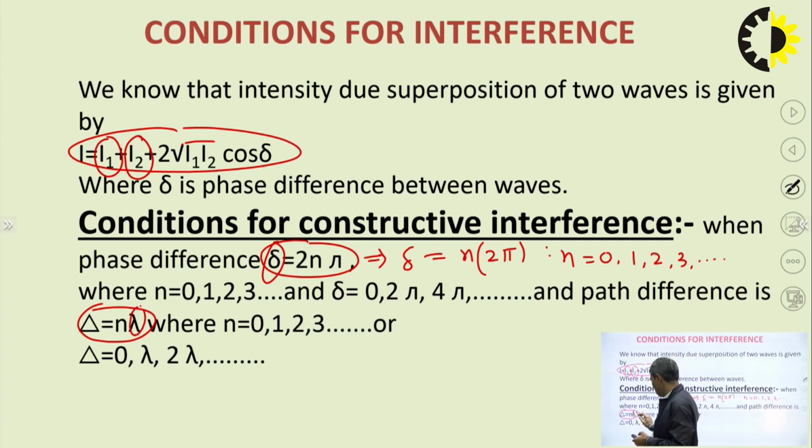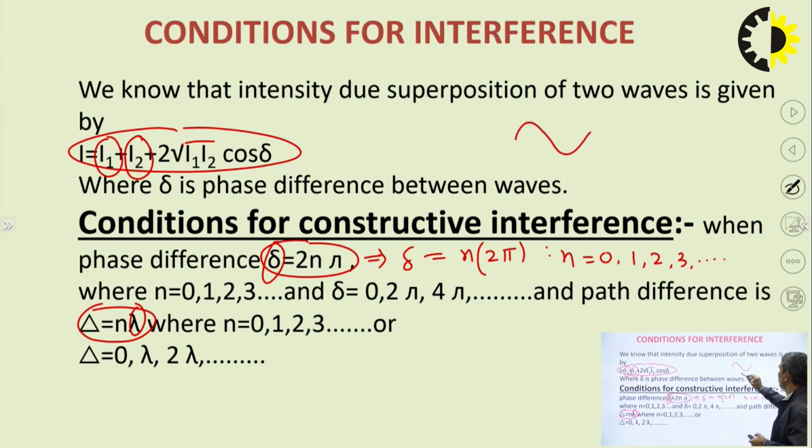It is also an integral multiple of lambda, because 2 pi is equivalent to lambda, because in a complete oscillation of 1 lambda, in angle, this is 0, this is 180 and this is 360, means this is pi and this is 2 pi. So lambda path is equivalent to 2 pi in angle.